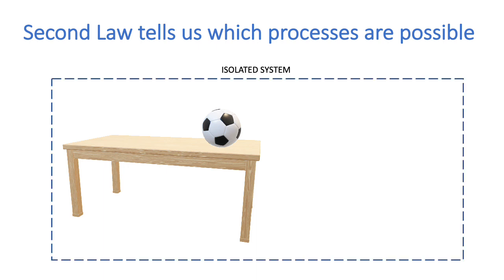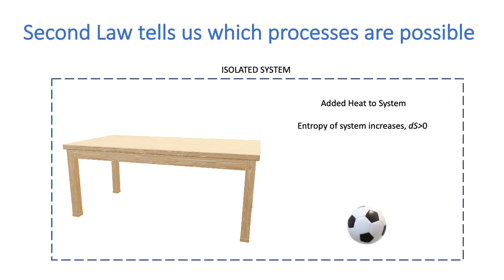Let's put the system boundary so far away from the ball that the falling of the ball would have no effect on the surroundings outside this boundary. Because there's no mass or energy crossing the system boundary, this is an isolated system. So now when the ball falls and the heat is lost, we have added heat to the system. This means that the entropy of the system has increased, so ds is greater than 0. Now the second law permits this, so this is possible.